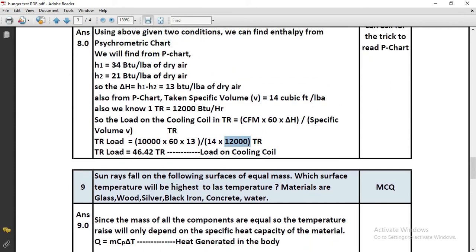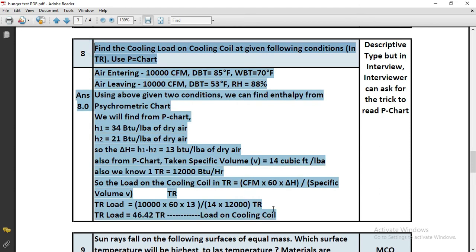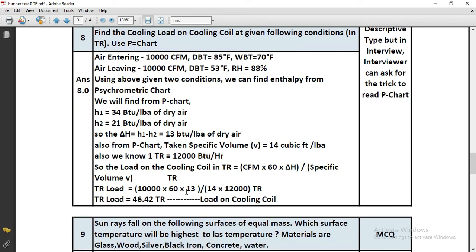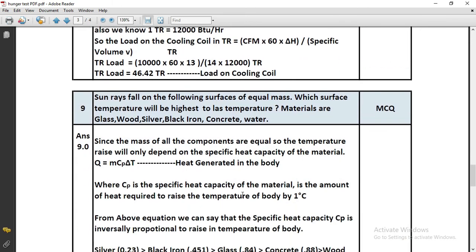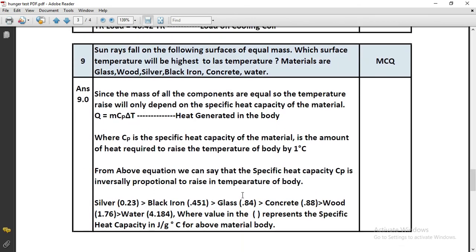Okay, so this is the way we will find the cooling load of the cooling coil from given data. The interviewer may ask you to solve this question, or ask tricks on how you find data from the psychrometric chart. If you know how to read the psychrometric chart, then you can easily answer that. Let's move to the next question, question number 9.